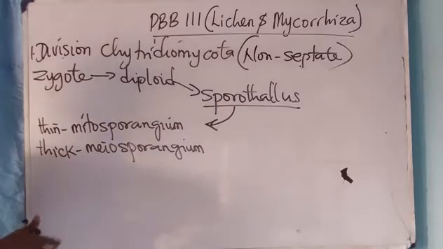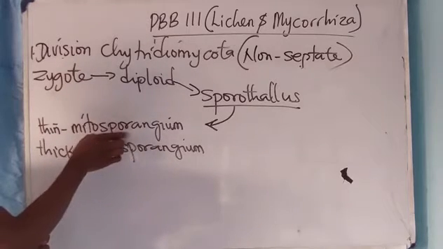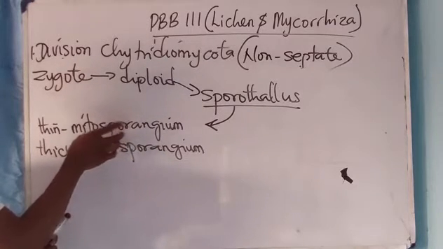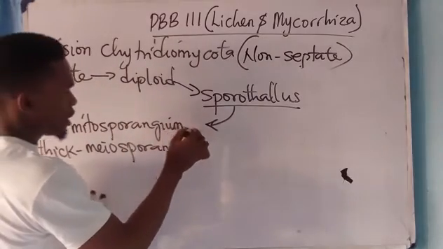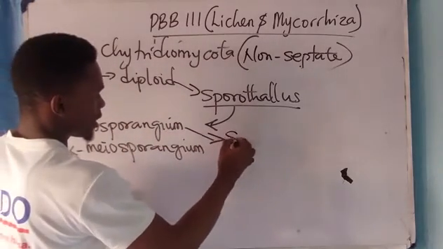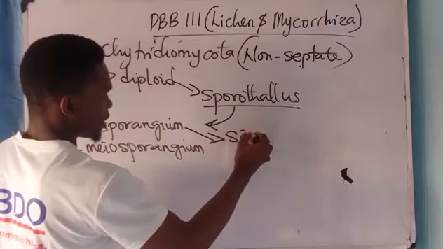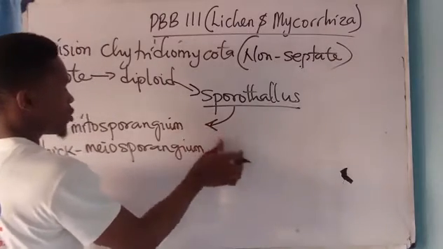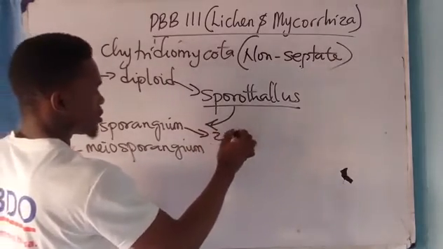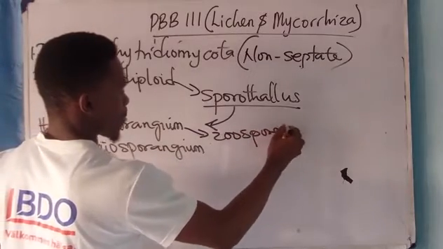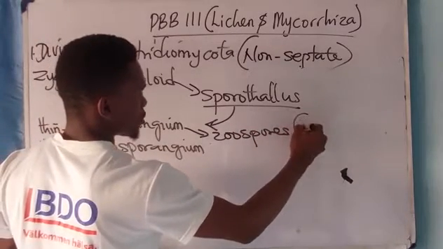Now, this mitosporangium produced will release the zoospores, the motile spores.